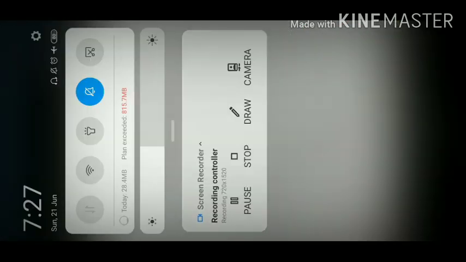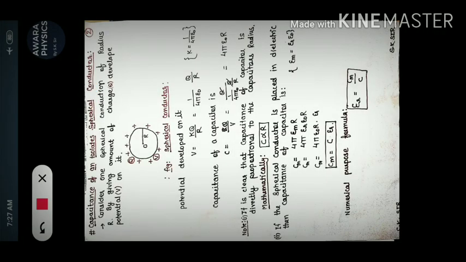Here we are going to talk about capacitance of an isolated spherical conductor. For this understanding, we consider one spherical conductor which has the radius small r, and by giving an amount of charge, potential is developed on it.